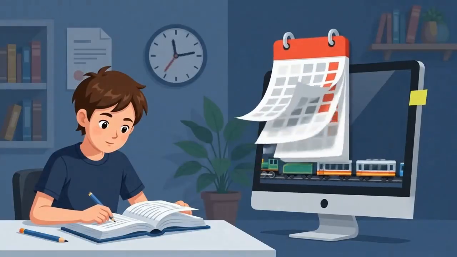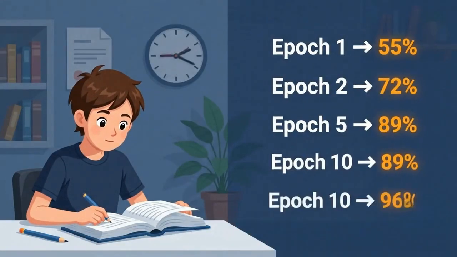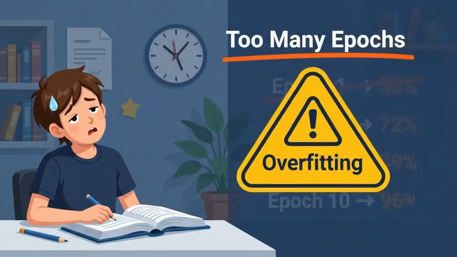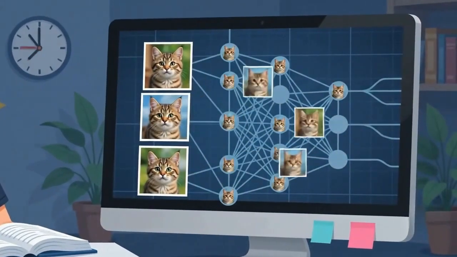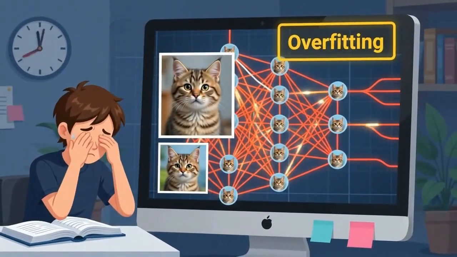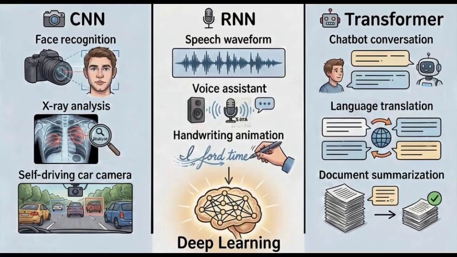As training continues over multiple epochs, accuracy improves. But training for too many epochs can cause overfitting. The model memorizes exact images instead of learning patterns, failing to generalize. Deep learning is not just one model. There are different types of neural networks, each designed for specific tasks.